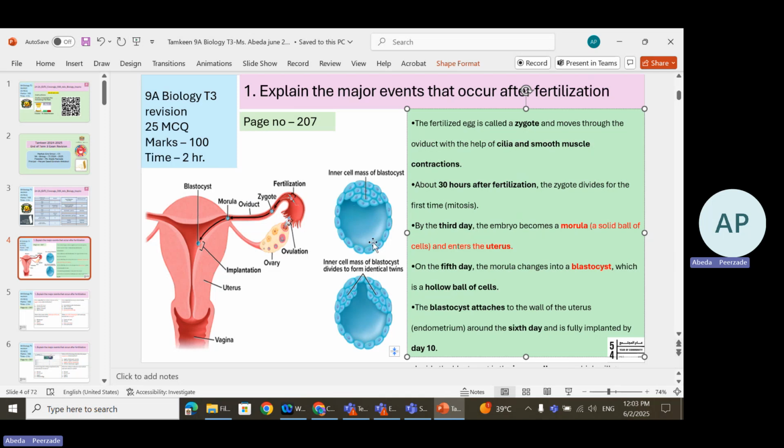So the blastocyst looks like this. This is called the inner cell mass of the blastocyst. If this inner cell mass divides into 2, then there is a possibility of 2 identical twins forming. All right, so let us see the possible questions on this topic.